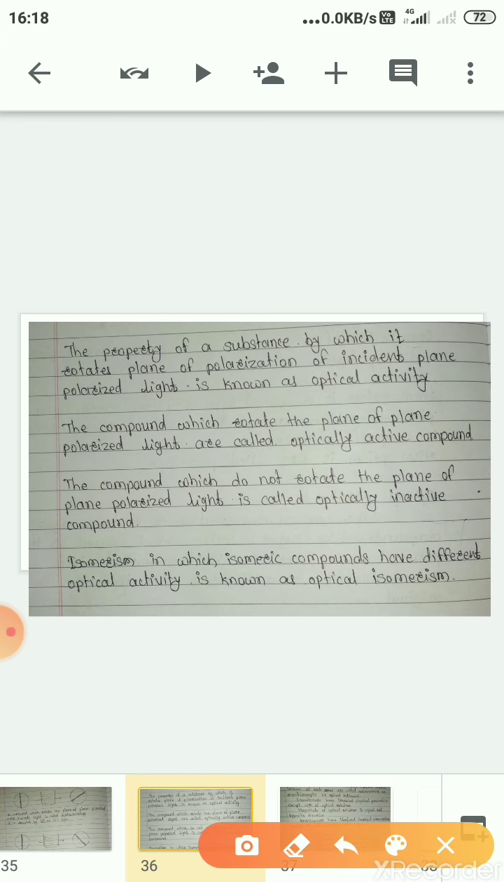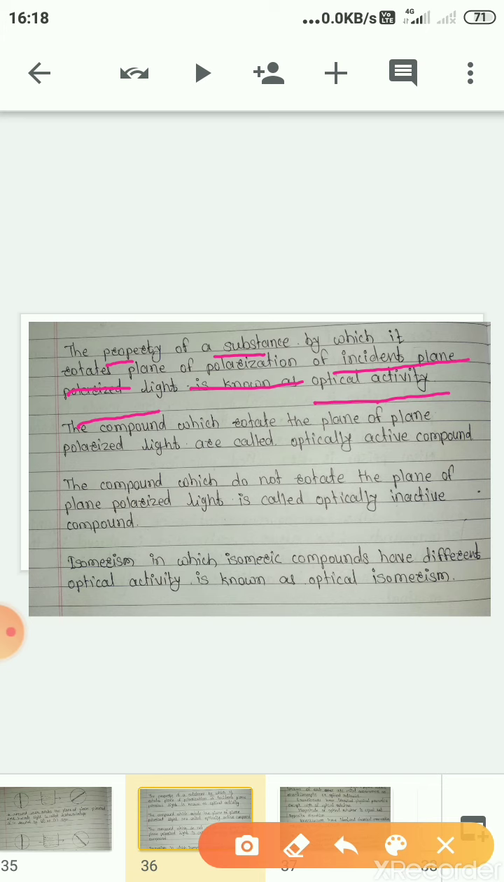Now see, the definition of optical activity. The property of a substance by which it rotates the plane of polarization of incident plane polarized light is known as optical activity. That means it is a property of the compound dissolved in water which rotates the plane of plane polarized light, and that property of the substance is called optical activity.